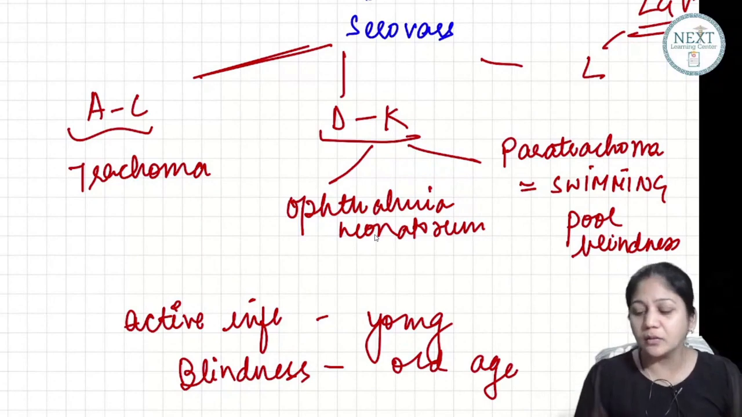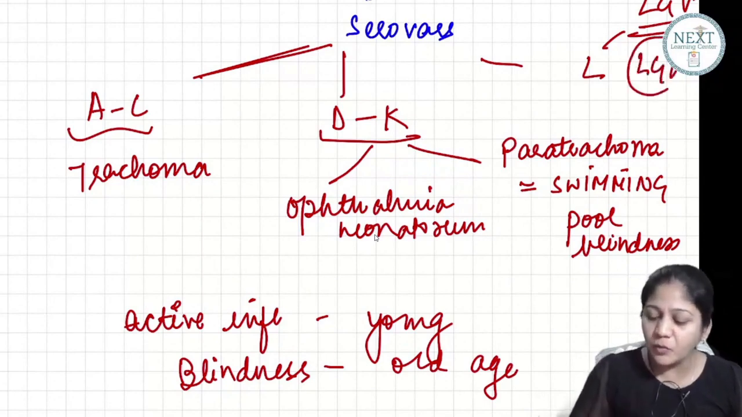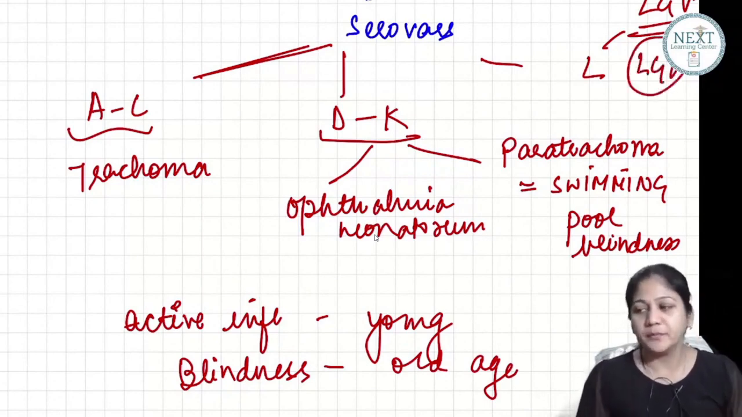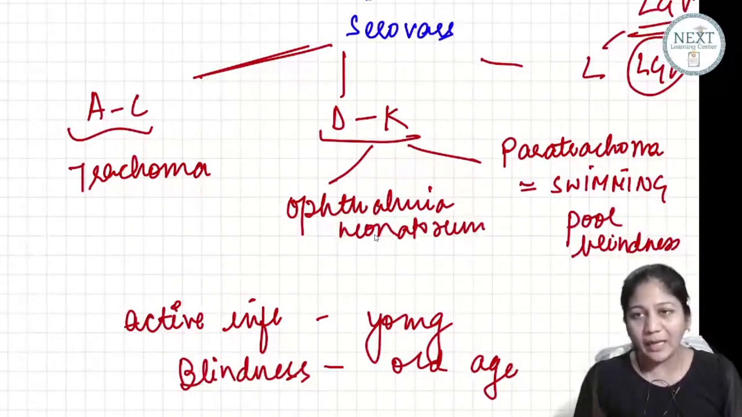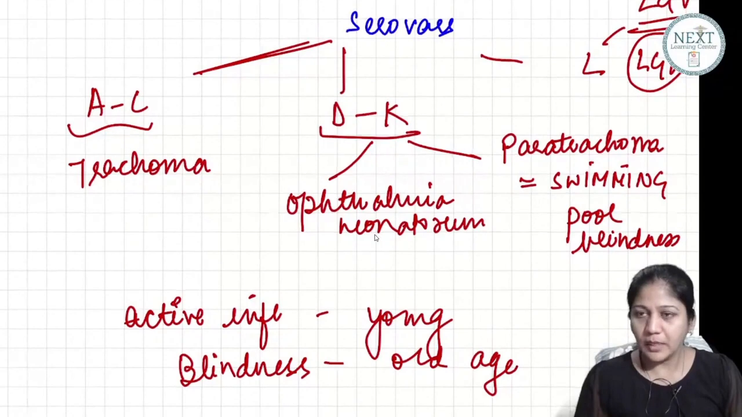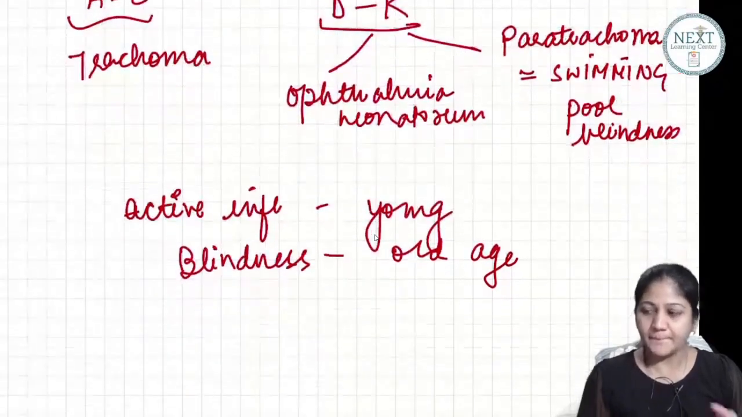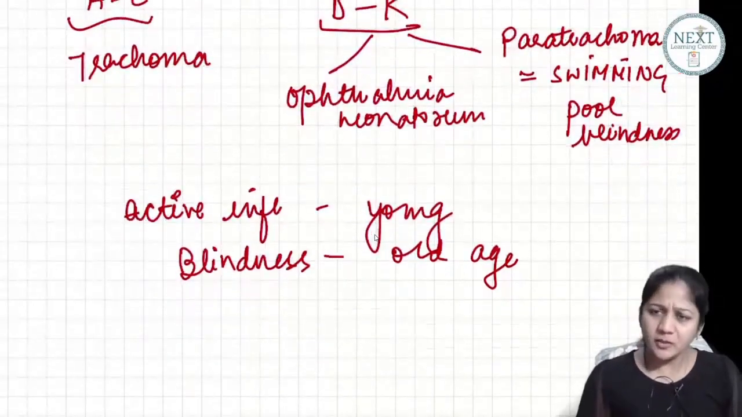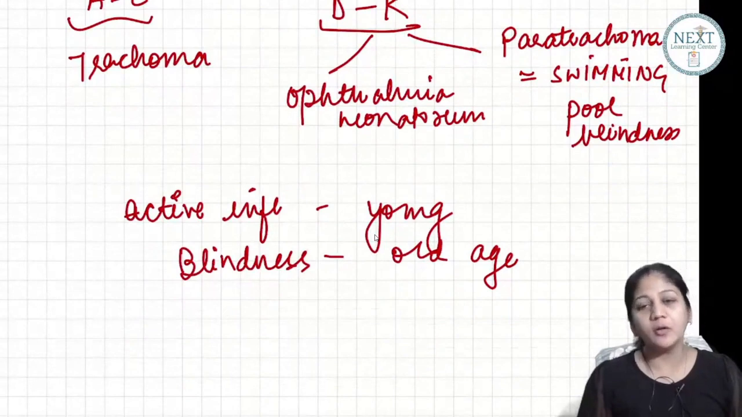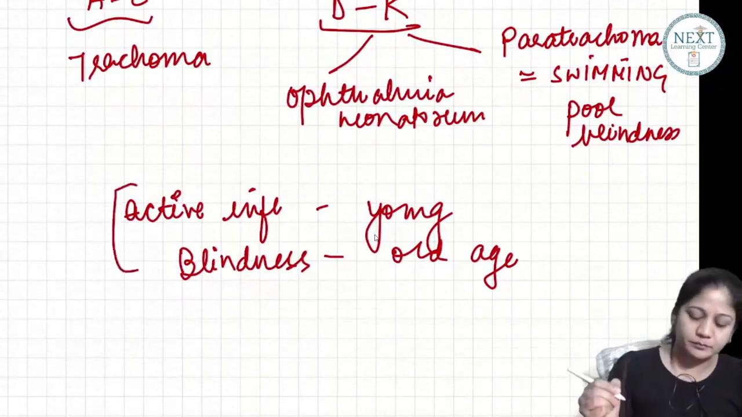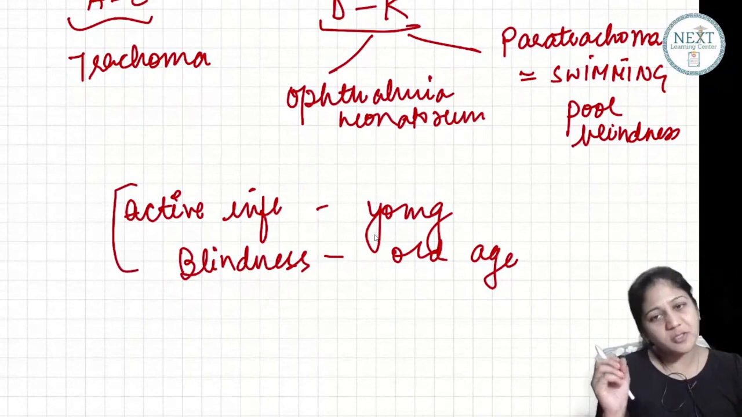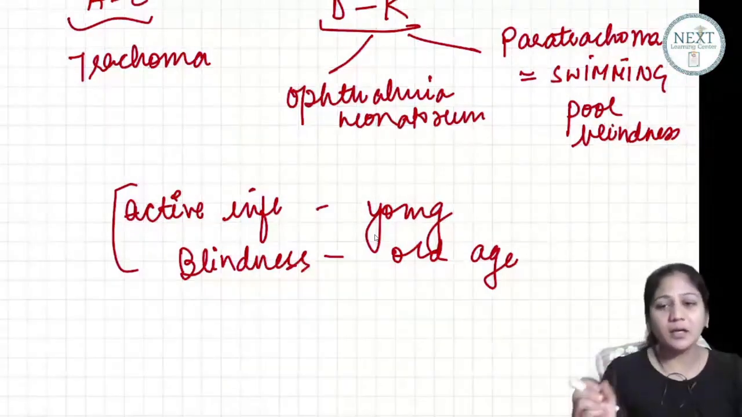It's a skin disorder. That's why I'm not teaching it. Lymphogranuloma venereum. You must have studied it in skin, right? Lymphogranuloma venereum. LGV. Okay? No problem. Just remember LGV, lymphogranuloma venereum. So active inflammation occurs in young, blindness occurs in old age.